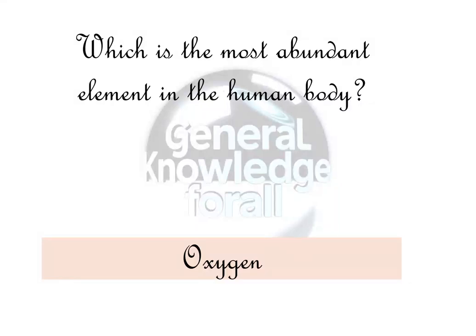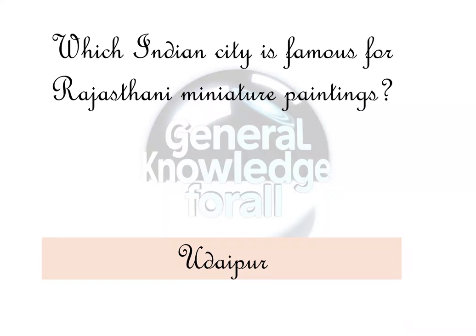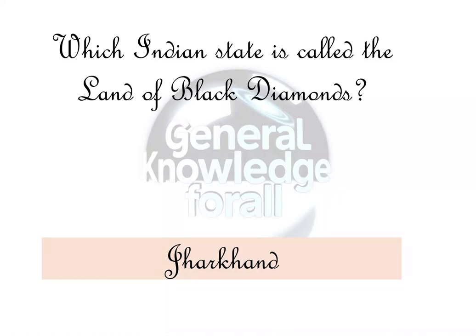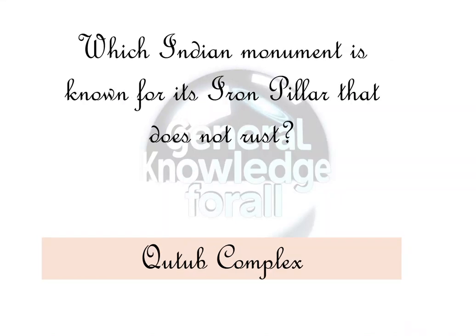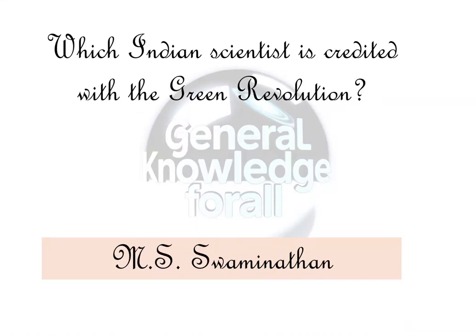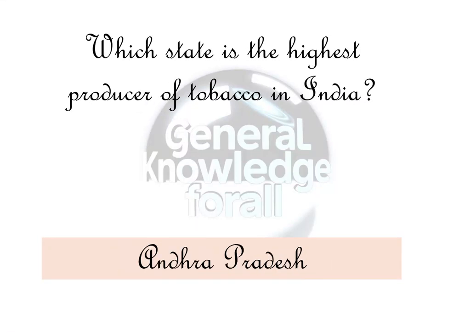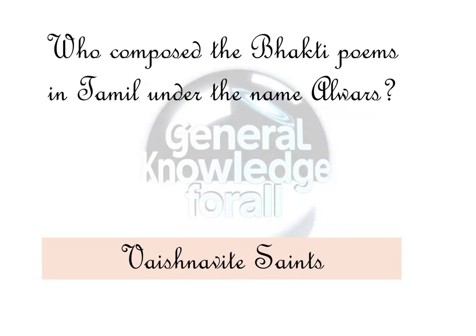Which is the most abundant element in the human body? Oxygen. Which Indian city is famous for Rajasthani miniature paintings? Udaipur. Which Indian state is called the land of black diamonds? Jharkhand. Which Indian king was a patron of Buddhism and spread it across Asia? Ashoka. Which Indian monument is known for its iron pillar that does not rust? Qutub Complex. Which Indian scientist is credited with the Green Revolution? M.S. Swaminathan. Which state is the highest producer of tobacco in India? Andhra Pradesh.